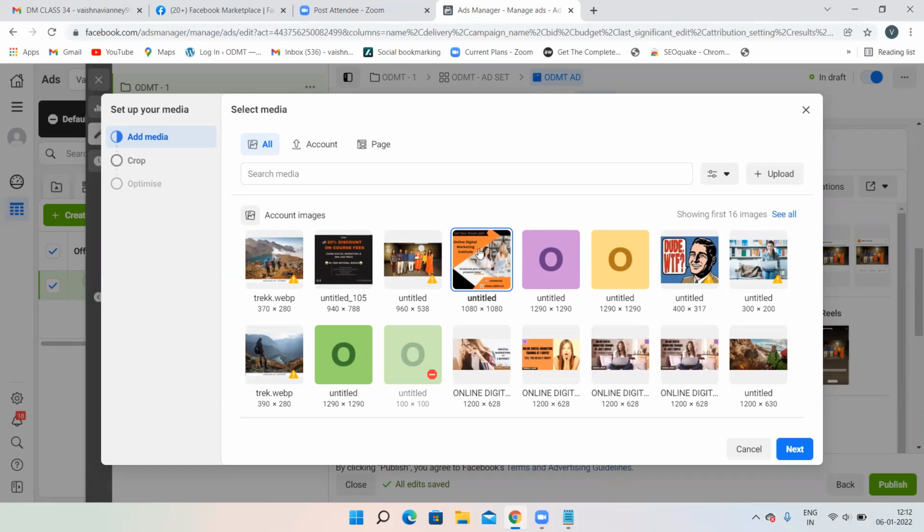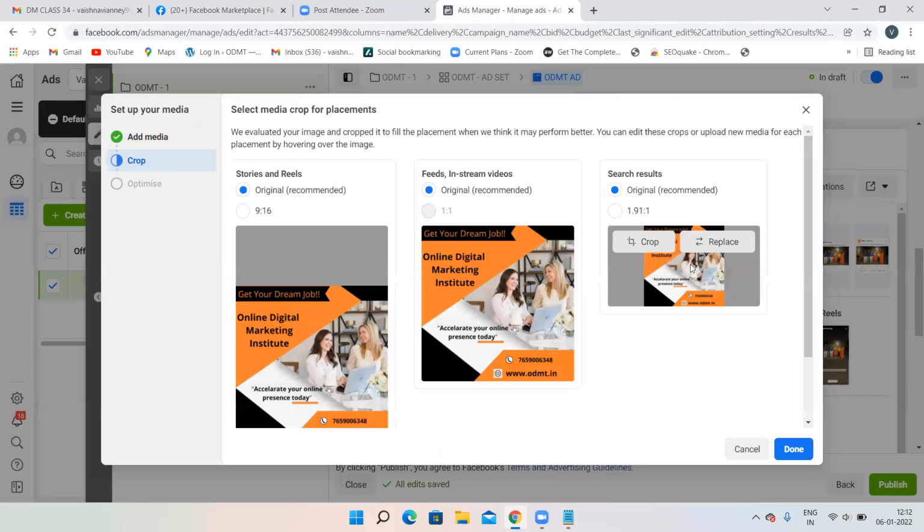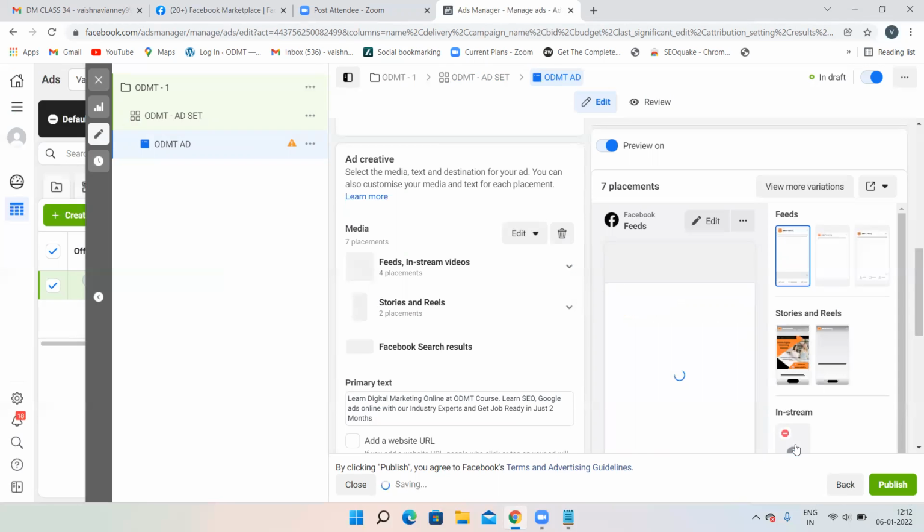I have already some images with me, so I'm just clicking. Otherwise, if you do not have any images, click on upload, create an image in Canva, download that, click on upload, and upload that particular image. Now I'm choosing some image over here. Then click on next. This is how my particular advertisement is going to look. Then click on done. That's it.